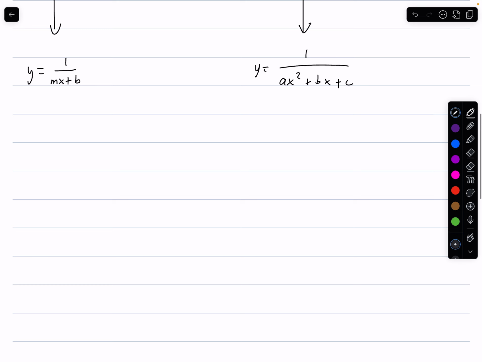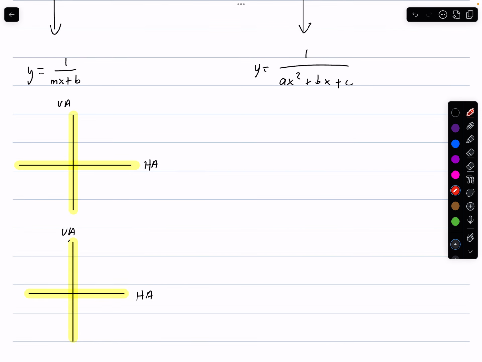With the reciprocal of linear functions, you can get two different types of functions, and I'm just going to show you how they look. Obviously, one is going to be for the positive version, and one is going to be for the negative version. Key things we need to know: in both of these functions, you're going to have a vertical asymptote and a horizontal asymptote. In later units, I'm going to show you how to get these vertical and horizontal asymptotes, but for now you just need to know that they're there.